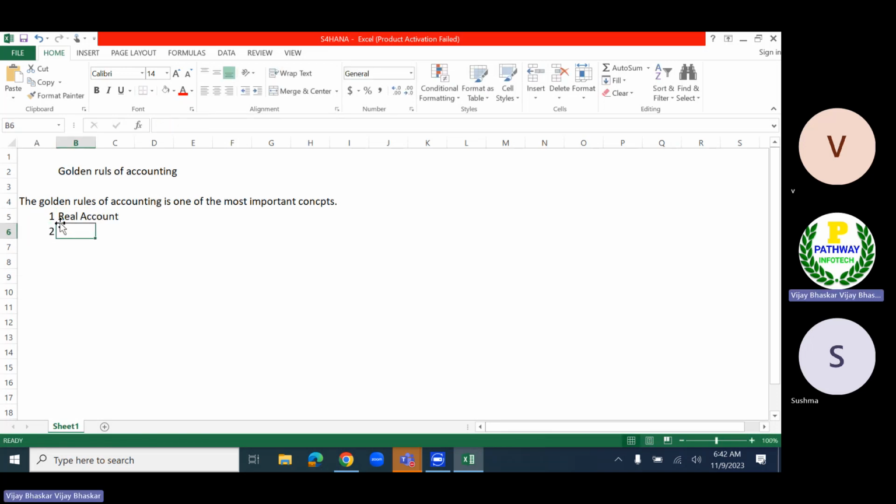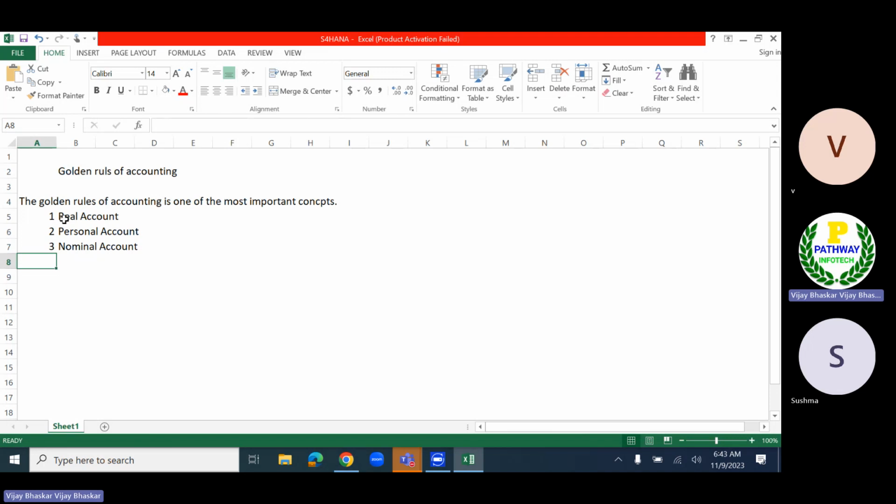The second one is the personal account. Then the third one is the nominal account. So everybody is saying golden rules.